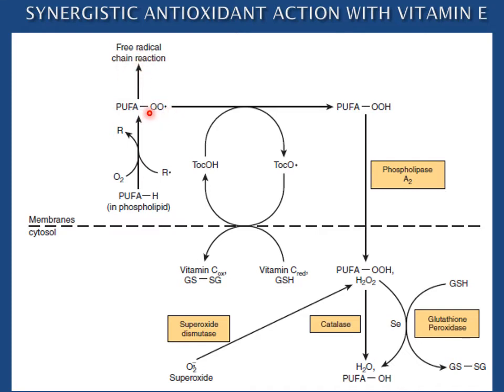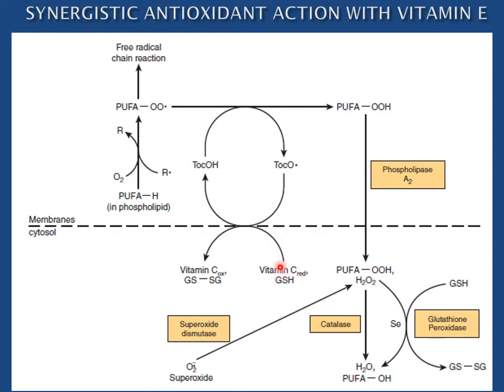This peroxyl PUFA is converted into hydroperoxyl PUFA by vitamin E, and vitamin E gets oxidized into oxidized tocopherol, and again it can be reduced by vitamin C.